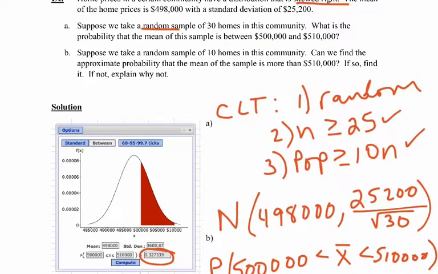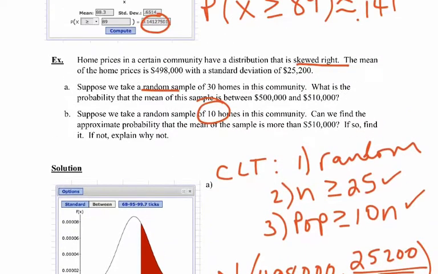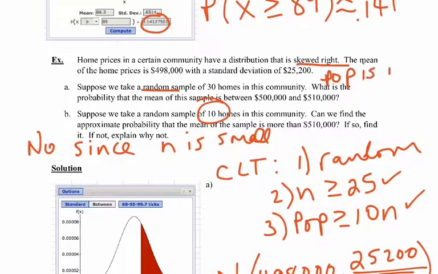Now part B of the question says, suppose we take a random sample of 10 homes in this community. Can we find out the probability that the mean of the sample is more than 510,000? So the problem here is the sample is too small, considering the fact that we don't have a normally distributed population. So the answer for this is going to be no, since n is small. If you want to make a note, because the population, we were told, is not normal, we cannot proceed unless the central limit theorem conditions are met, which they would not be if you had a sample size of only 10.